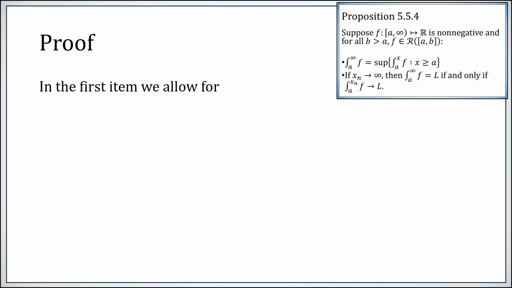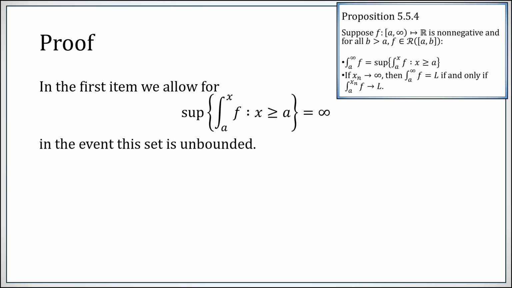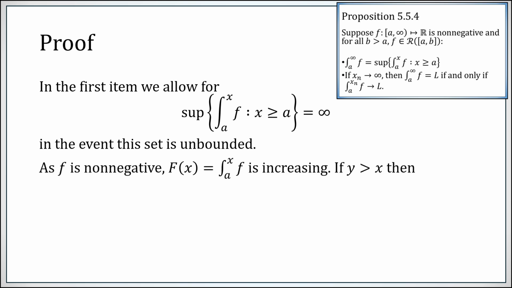Now, in that first item, that the integral from a to infinity of f is the supremum of these finite integrals, we are going to allow for the case that this set is unbounded and the supremum is plus infinity. Note that since the function little f is non-negative, if we define the function capital F of x to be the integral from a to x of f, that is an increasing function. Suppose y is bigger than x. Take capital F of y minus capital F of x. Here we have the integral from a to y minus the integral from a to x. That will leave behind the integral from x to y.